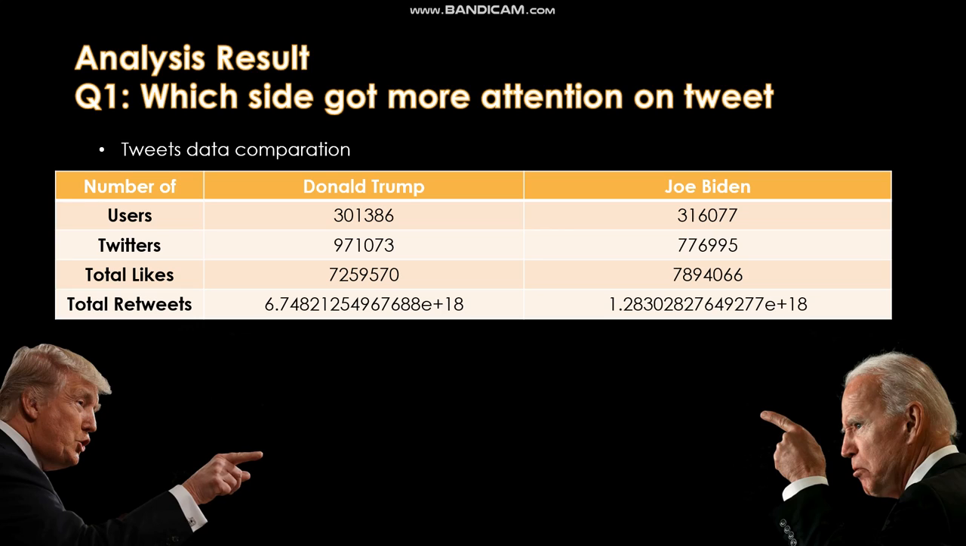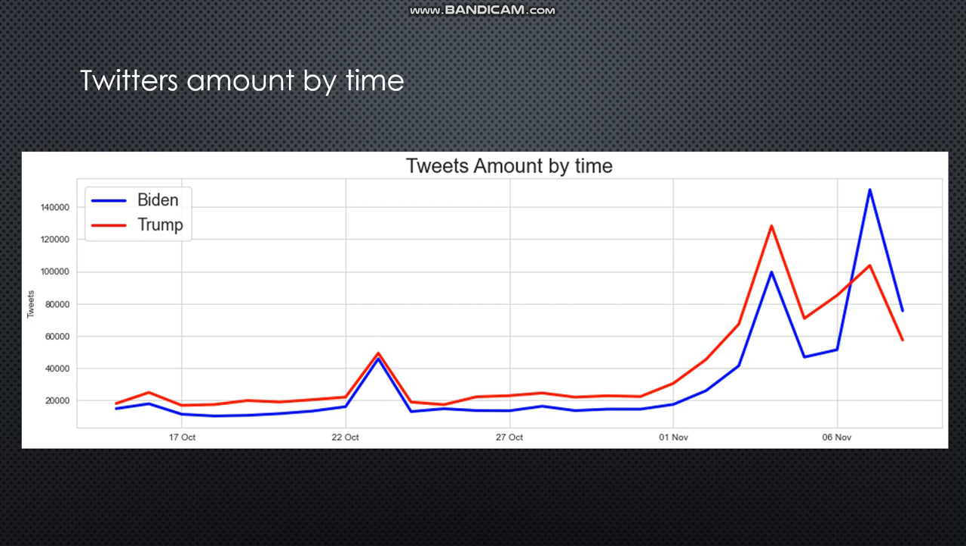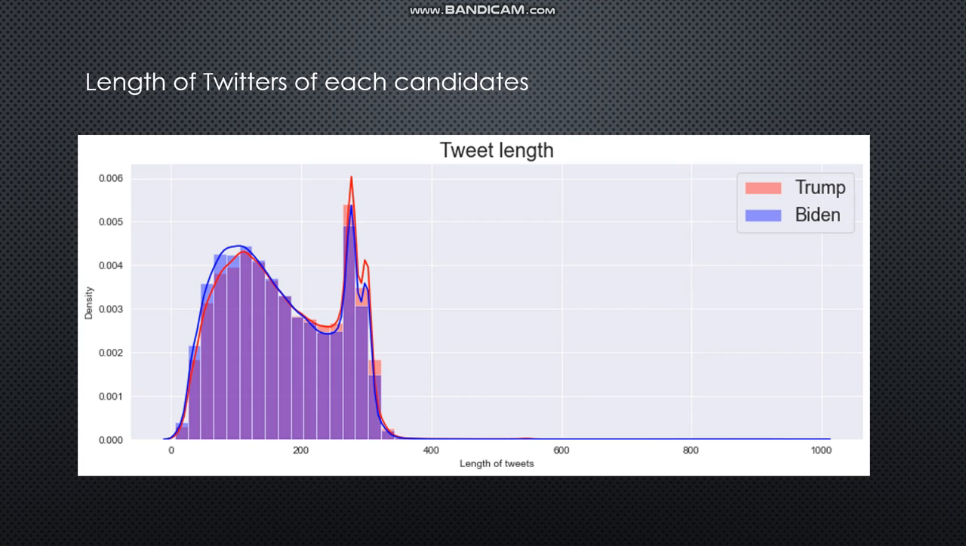And then, the tweet amount changed by time. As we can clearly see from the graph here, Trump got more attention all along the election process until November 6th, which is the day that Biden got 270 electoral college votes. For the length of each tweet, the two candidates show very similar outcomes, with Biden having more shorter tweets, while Trump had more longer tweets.